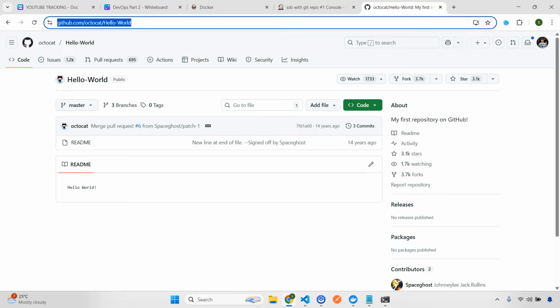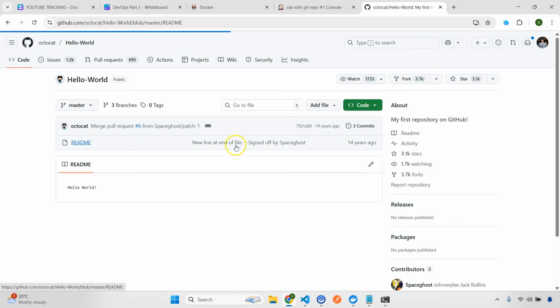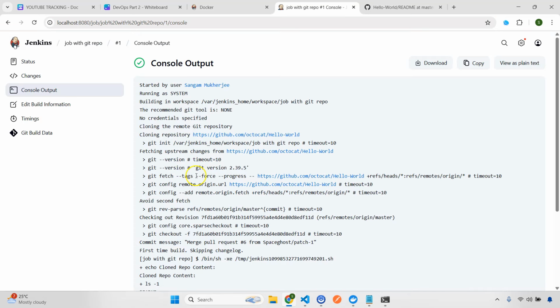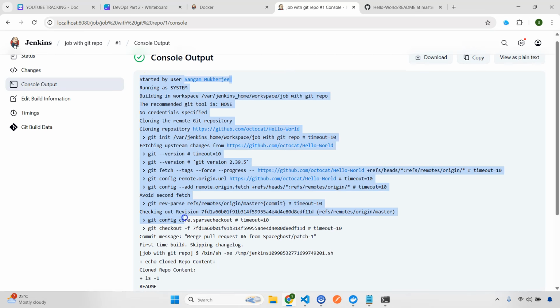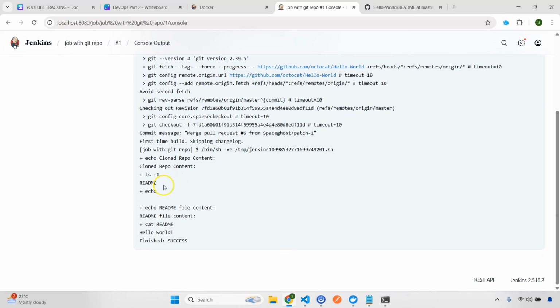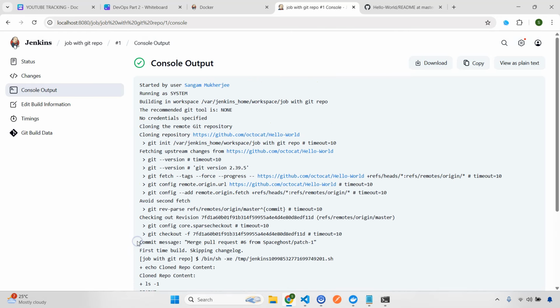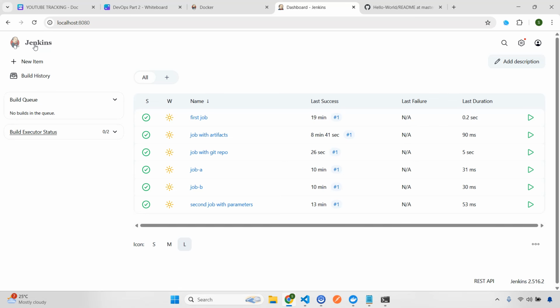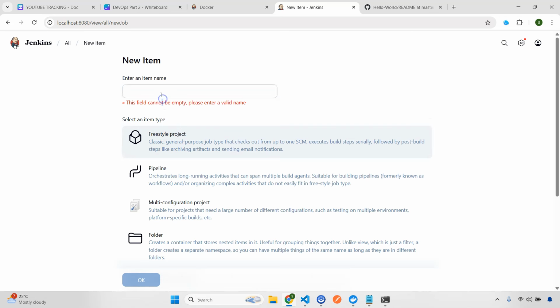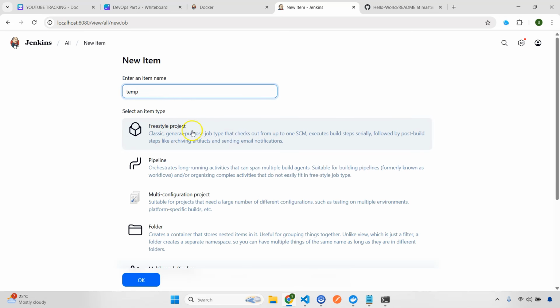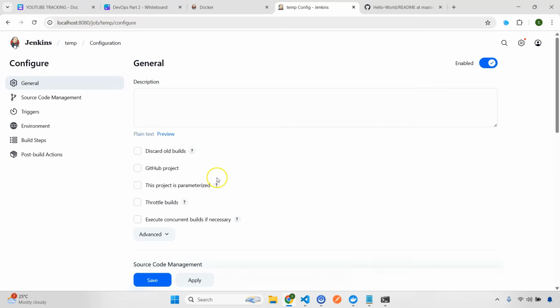That's it. So if you go here, it just read this readme file, and you can see it's doing all these steps. It ran the shell command, it is reading the readme file content, it is rendering, and then finishing with success. The main idea is not this one, the main idea is how we are creating a freestyle job with git repo. So you have to create the freestyle job instead of keeping this one here. I'll just give some temp name. In this part you have to just make the change.